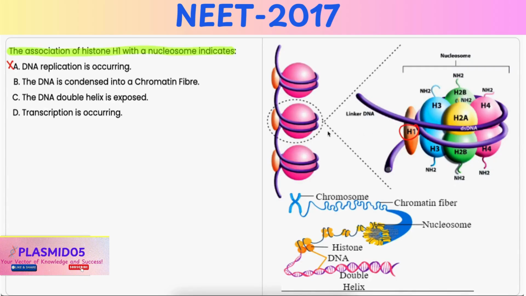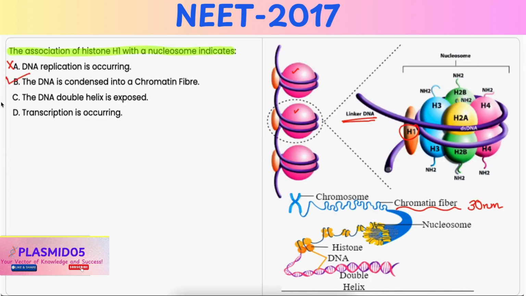Option B, the DNA is condensed into chromatin fiber. Now, histone H1 binds to the linker DNA between nucleosomes, and it helps in the compaction of the chromatin into a 30 nanometer chromatin fiber, thus facilitating the DNA condensation. Hence, it is the correct option.